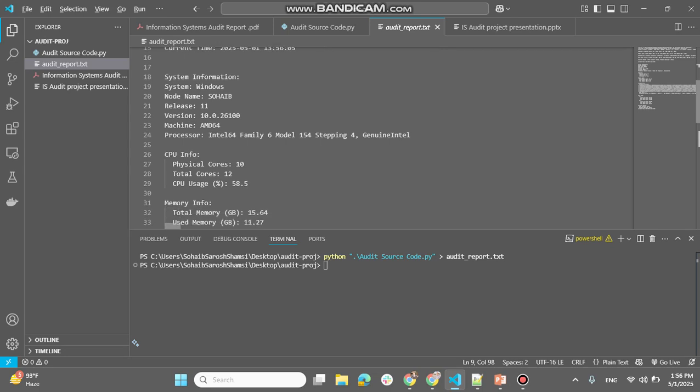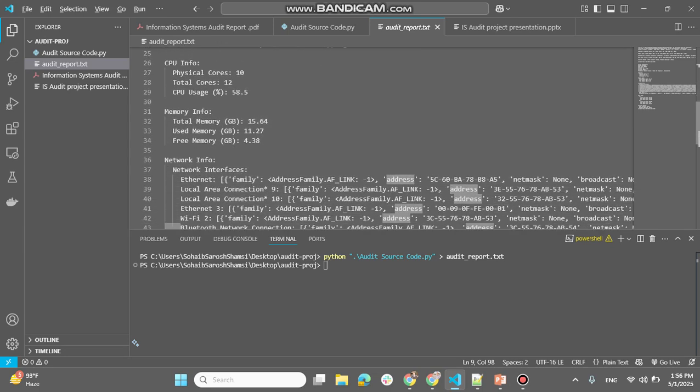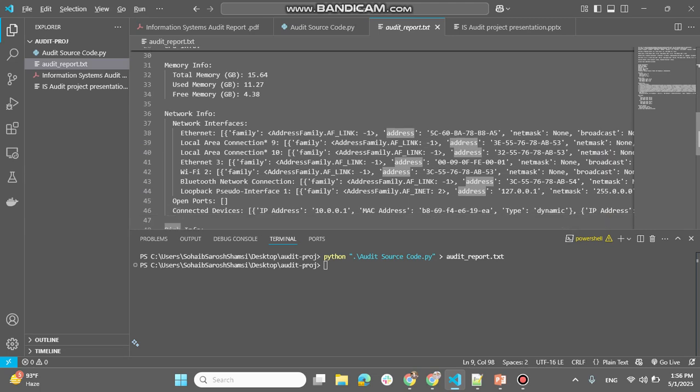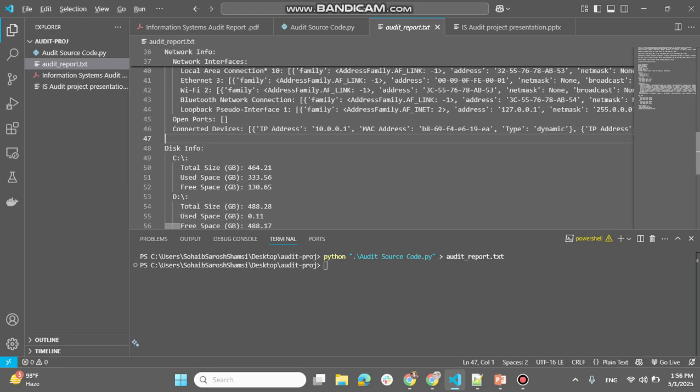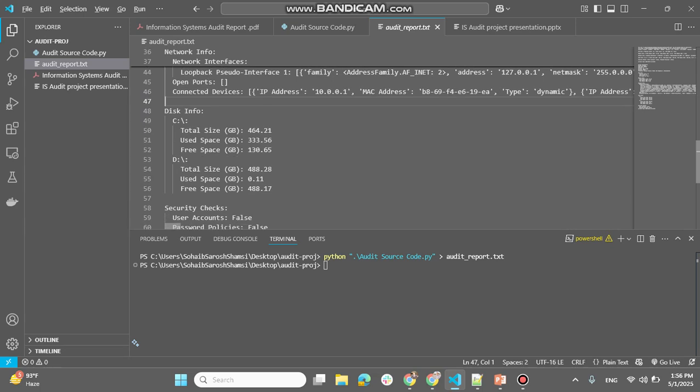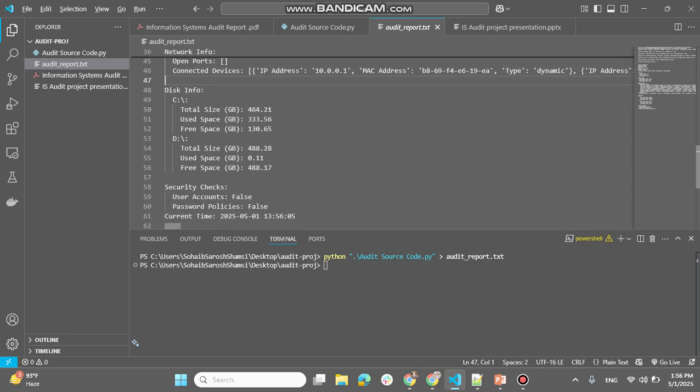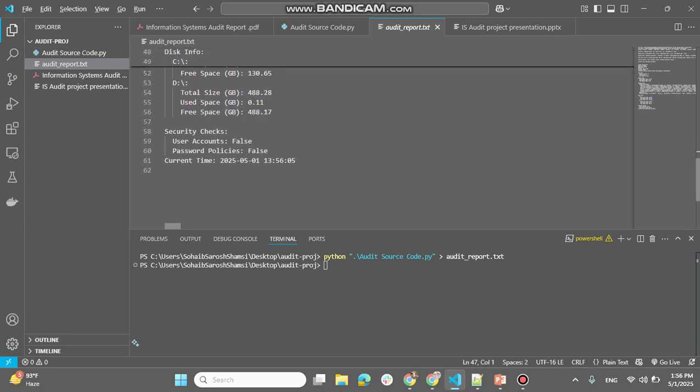The CPU info, memory info, and network info of my personal device has been done. Similarly, this can also be connected with the VMs of every organization in Pakistan and reduce their work. For the C drive and D drive, you may see this is logged, along with security checks.